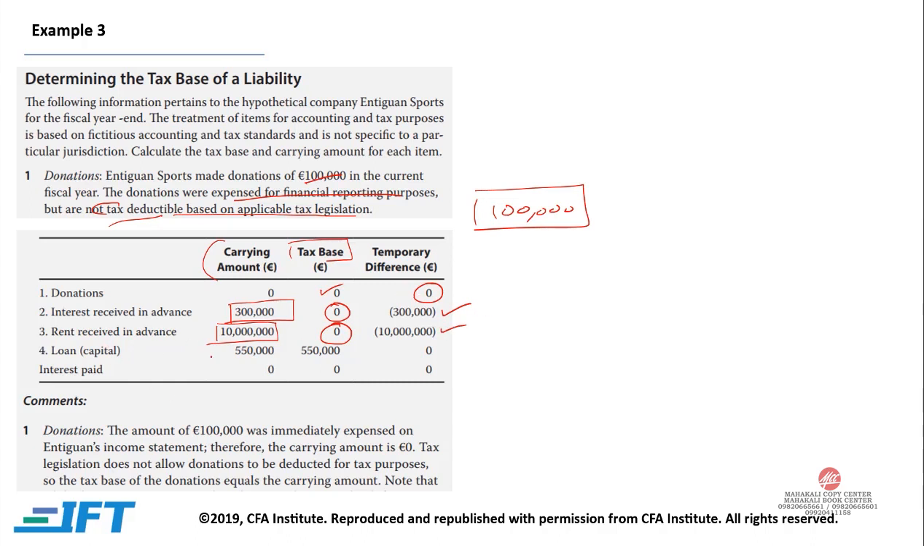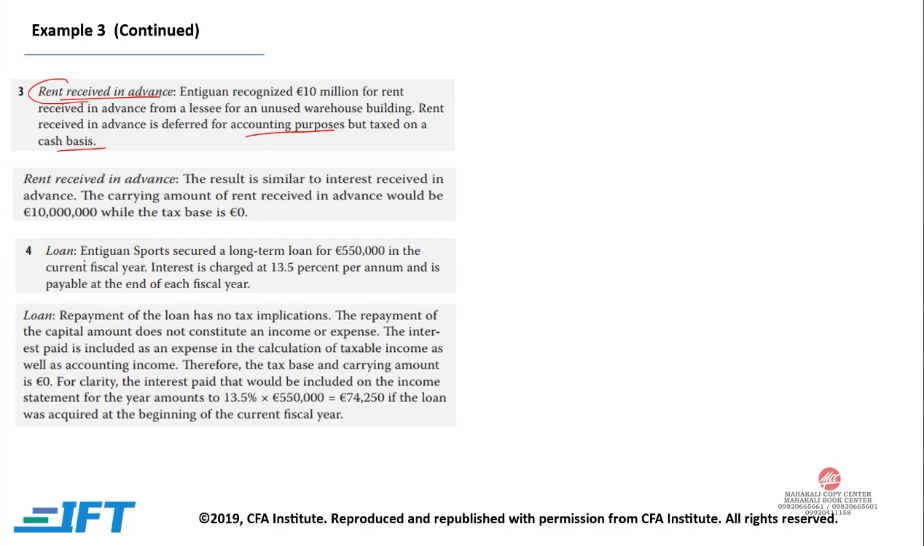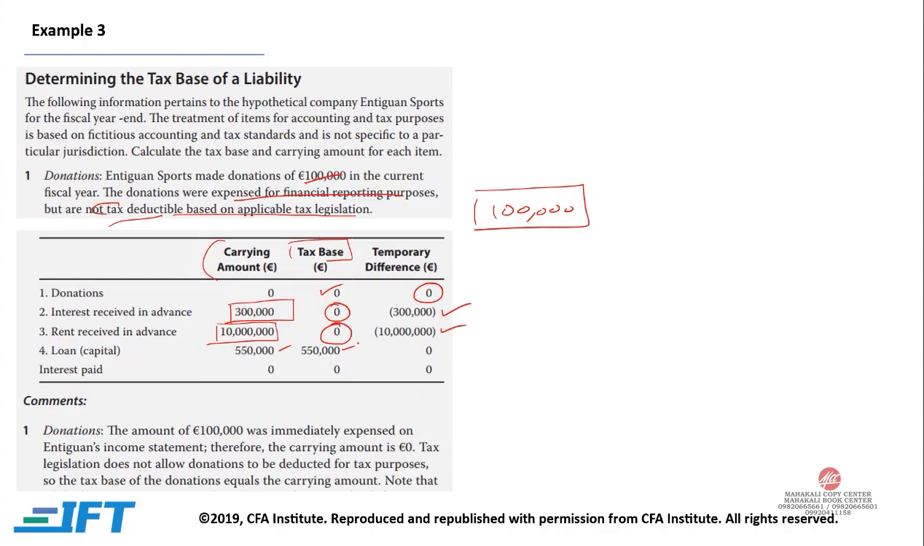Loan. You have taken a loan for 550,000. Now taking out a loan has nothing to do with tax. Antigua Sports secured a long-term loan for 550,000 in the current fiscal year. The interest is charged at 13.5% per annum and is payable at the end of each fiscal year. Now repayment of the loan has no tax implication, so the carrying amount and the tax base would remain the same. Though the interest paid will reduce your taxes, it applies to both the carrying amount and the tax base, hence it is 0 in both cases, and again the temporary difference is 0 over here.